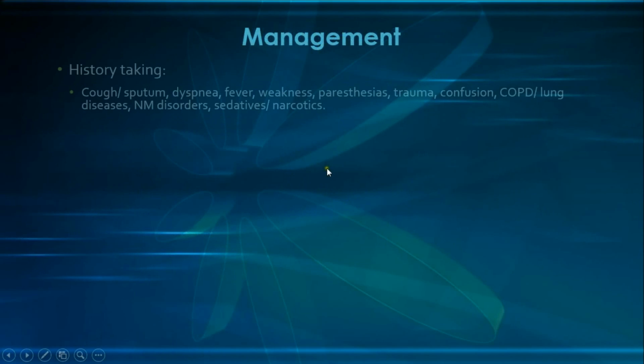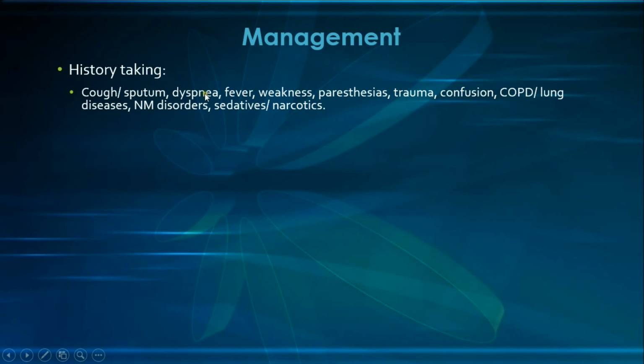Starting with a review of systems, asking about any cough or sputum production such as in COPD patients or pneumonia or interstitial lung diseases or other lung pathologies, and then we ask about any dyspnea or fever such as in pneumonia or encephalitis, and then ask about any weakness as in stroke patients or myopathies or myasthenia gravis or even Guillain-Barré syndrome, and then ask about any paresthesias as in strokes again or Guillain-Barré syndrome,